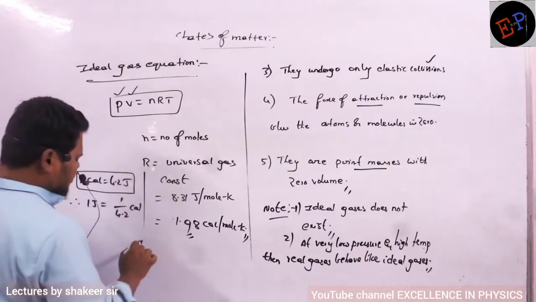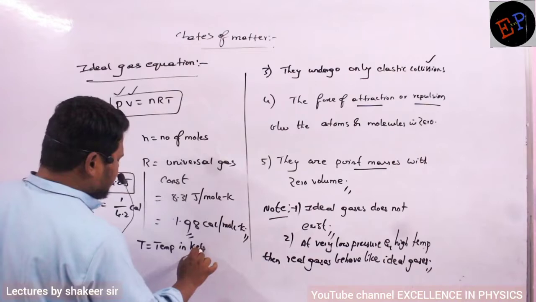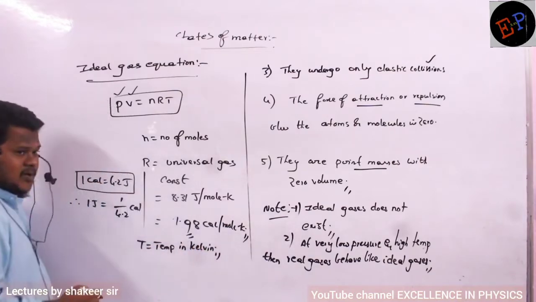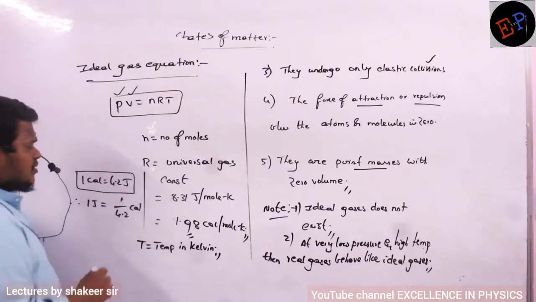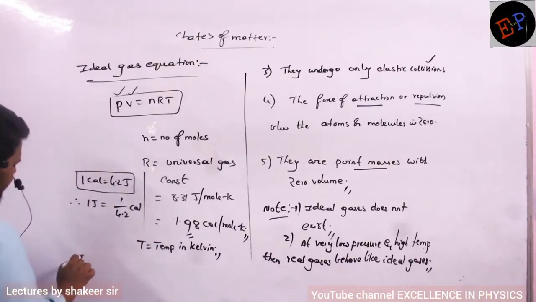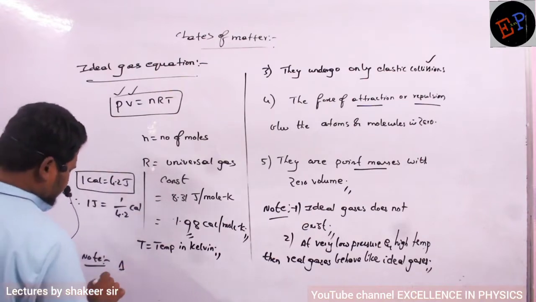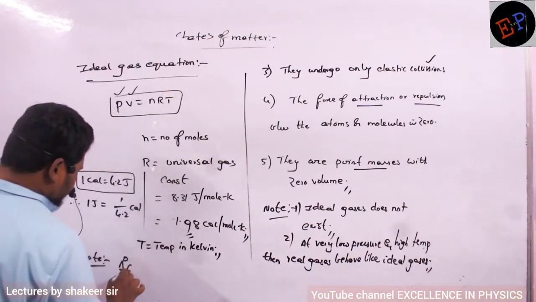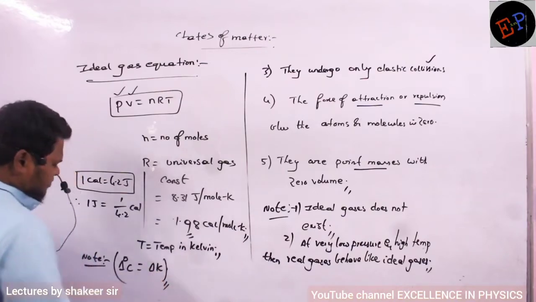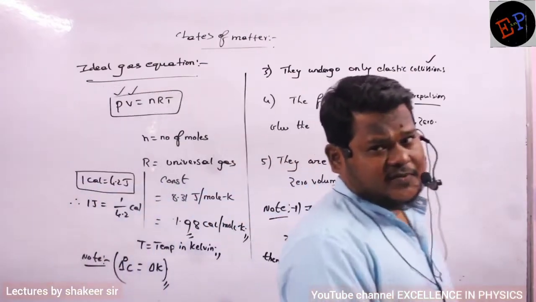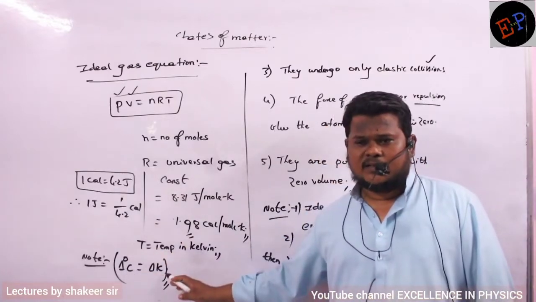And what is meant by T here? T is called temperature in Kelvin. Always you have to write Kelvin scale only ma. Clear? Temperature should be written in which scale? Kelvin scale only you have to write. But here you can make a note point. Note point is that, clear? The change in temperature in Celsius is equal to the change in temperature in Kelvin. Both are same. Okay? So whatever the amount of change in temperature in Celsius scale, the same will be the amount of change in Kelvin scale also.